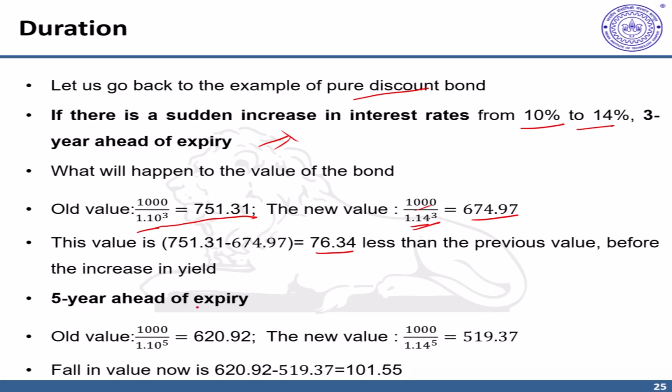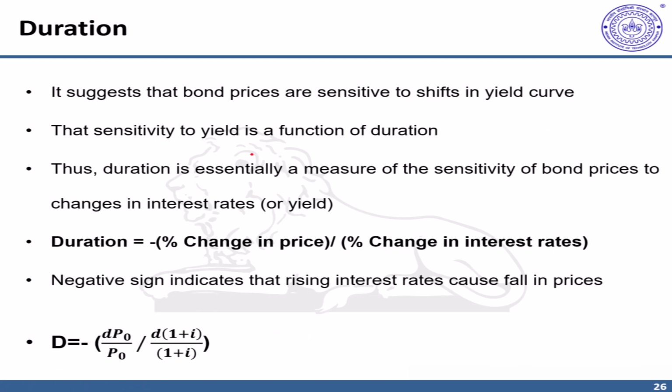Compare this to 5 years ahead of expiry. Suppose we discounted this price 5 years ahead of expiry at 10% yield, it was 620, and at 14% yield, this is 519. Notice the decline is much more at 105.55 compared to 76.34. We observe that bond prices are sensitive to changes or shifts in the yield curve as we discussed earlier. And we have also provided intuition that duration or time horizon of cash flows has something to do with it.